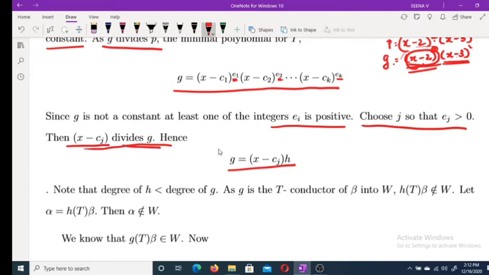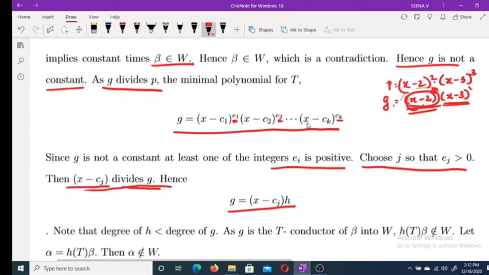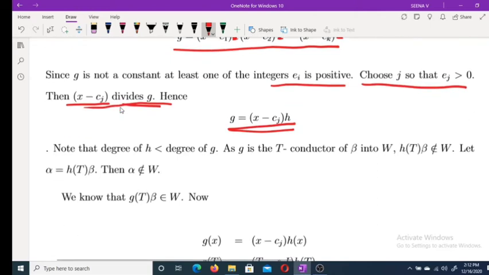Hope it is clear. As G cannot be a constant, G must be of this form and some Ej's must be positive. You choose some Ej such that Ej is greater than 0. Then x minus cj divides G. Therefore, G you can write as x minus cj into H. Note that degree of H is strictly less than degree of G, because G is a multiple of H into x minus cj. Therefore, clearly degree of H is strictly less than degree of G.